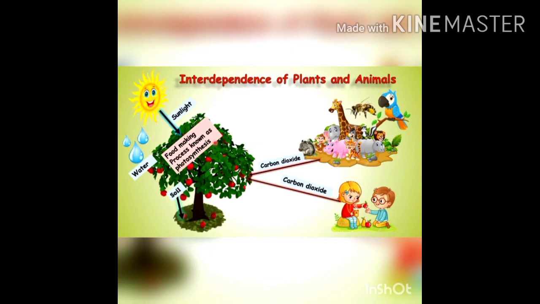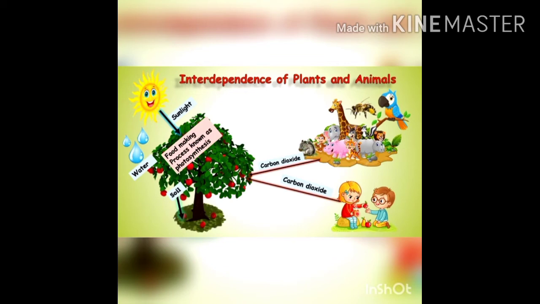It's made up of photo, which means light, and synthesis, which means to put together. A plant uses light to put together chemical compounds and turn them into carbohydrates, that is food, in the form of simple sugar or food.